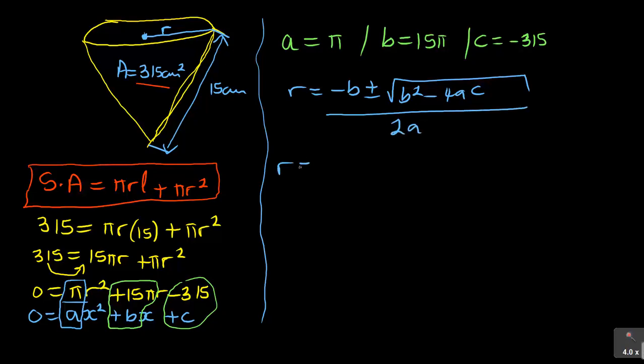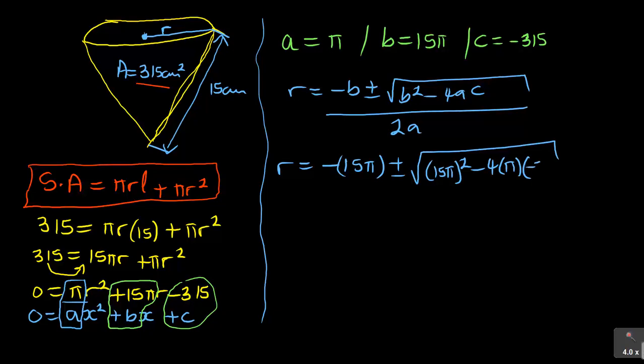So your r there will be equal to minus, and then the b, we say it is 15 pi, put it in brackets, don't forget, plus or minus square root of b squared, it's 15 pi squared minus 4, my a is pi, my c is negative 315, and it's all over 2, and my a is pi. So this is what you are having there.